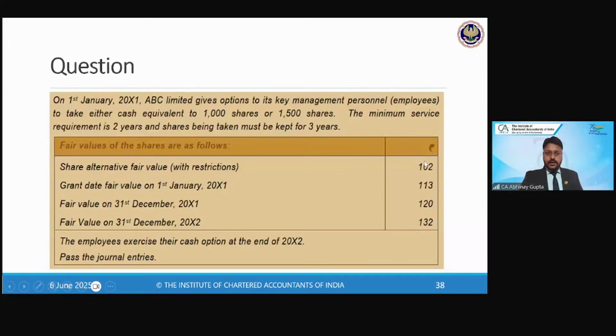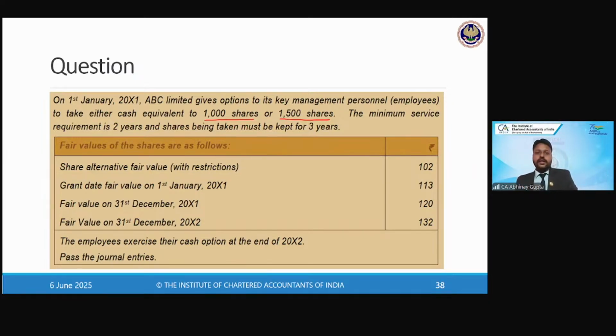So let's understand this concept with this example quickly, and then we will have some MCQs and then full-fledged practicals. On 1st of January 2001, ABC Limited gives an option to its key managerial person to take either the cash equivalent to 1,000 shares or 1,500 shares, right? So either they take the cash equivalent to the fair value of 1,000 shares or take 1,500 equity shares. That's the choice available to the employees.